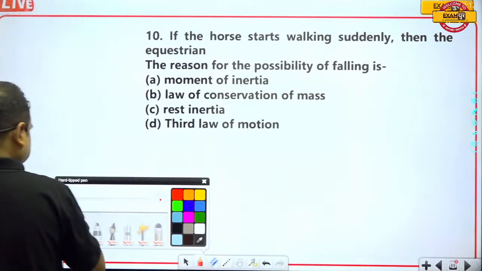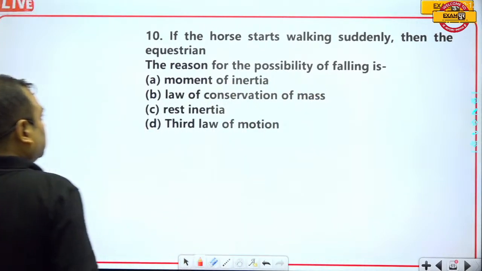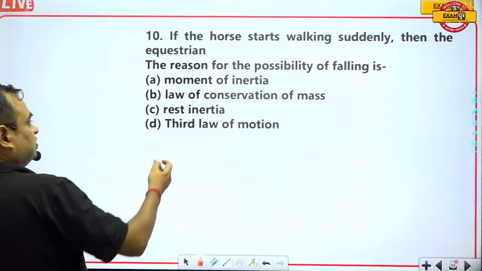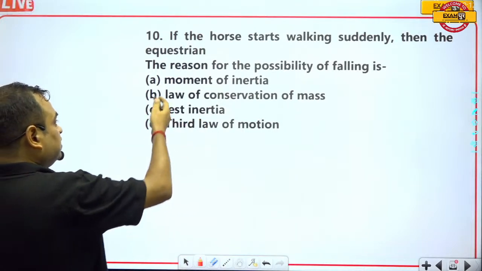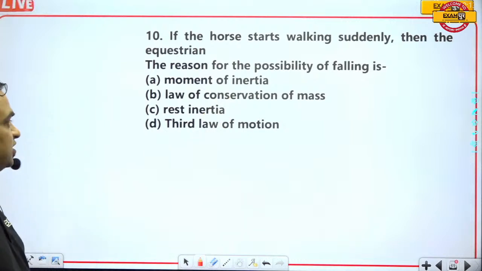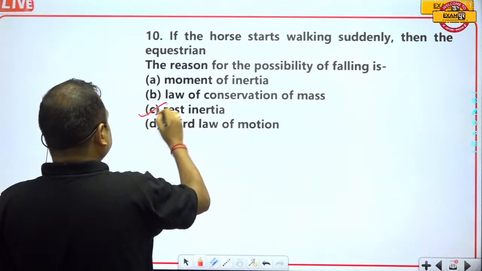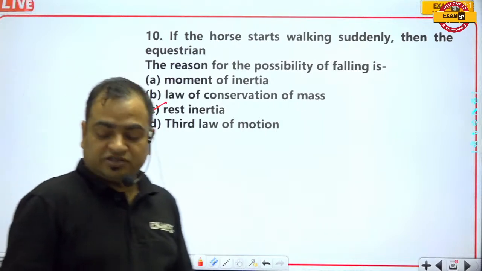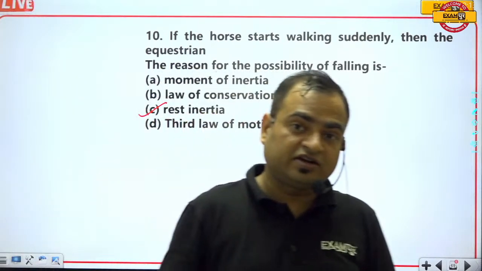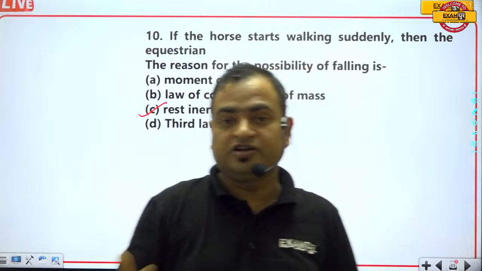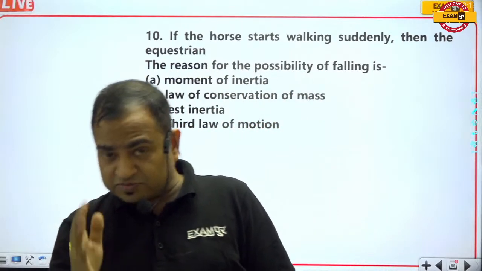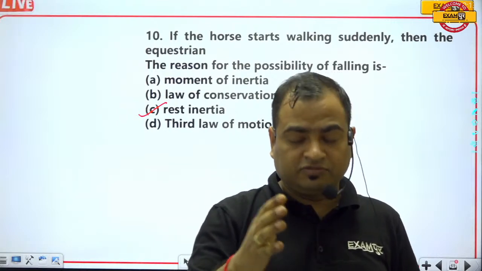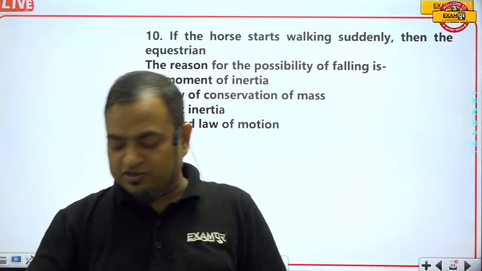No, sorry, moment of inertia will not be the correct answer; the correct answer will be inertia of rest. If the body is at rest and the car, truck or bus starts moving suddenly, then the body residing on the moving vehicle will fall down in the backward direction.